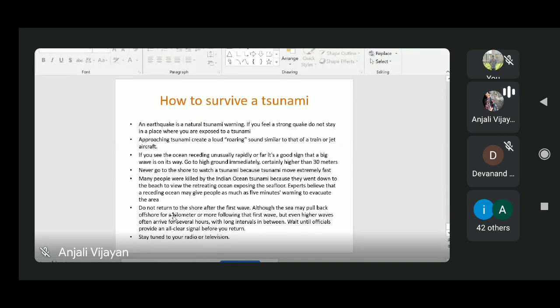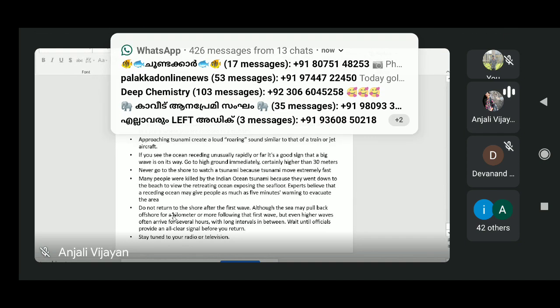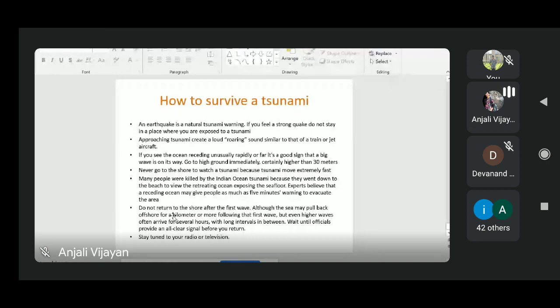Okay, so the second thing is you can see some rapid receding, as you saw in the picture. There will be some rapid receding of water and it will expose coral reefs, rocks, and fishes on the sea bottom. Sometimes the tsunami comes as a wall of water, with wave height more than the usual wave height. In that case, if you try to look closer, within a fraction of a second you will be swept away. So if you see such a warning sign, you have to run out of the place.